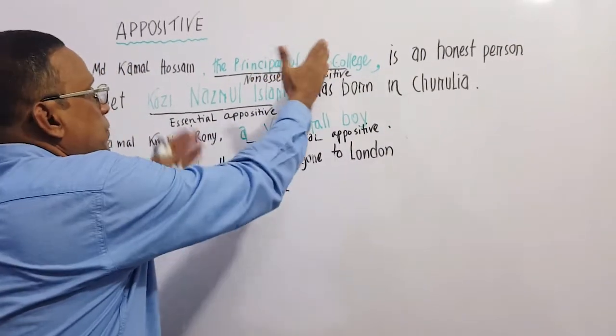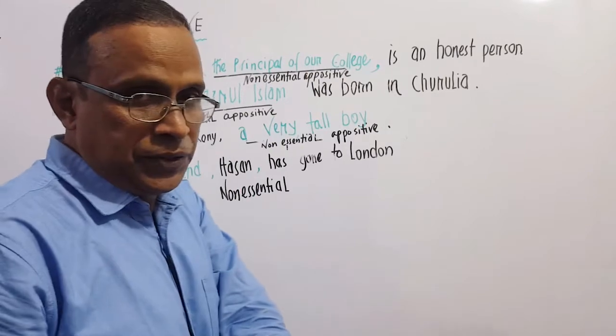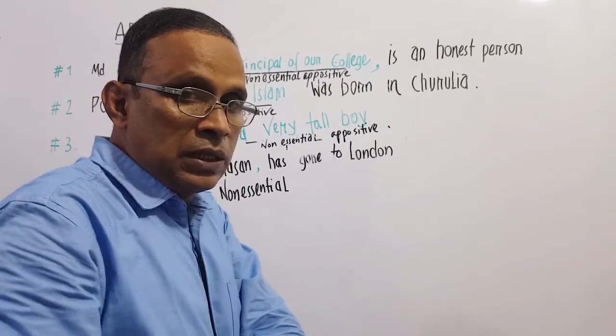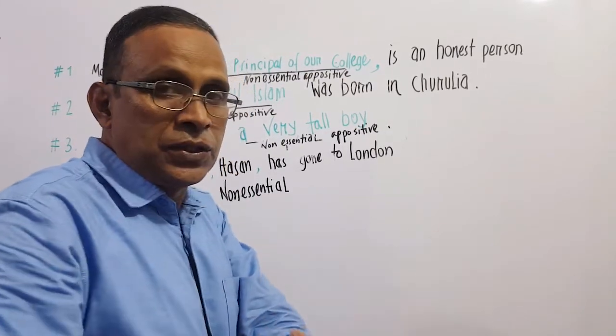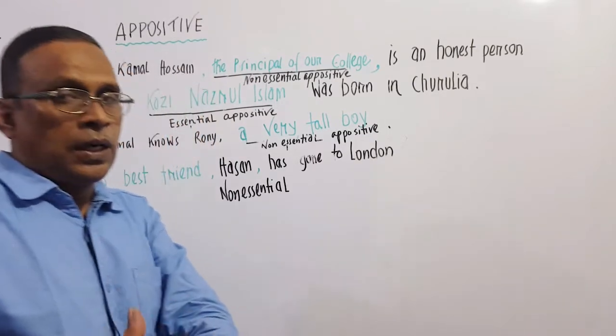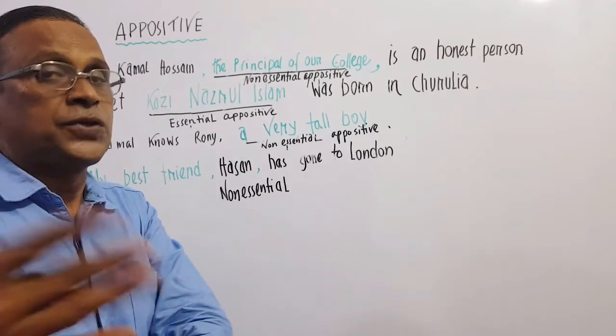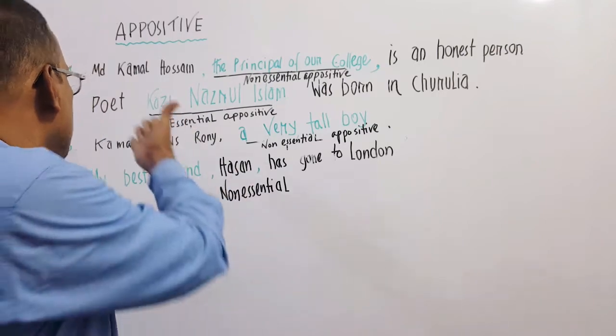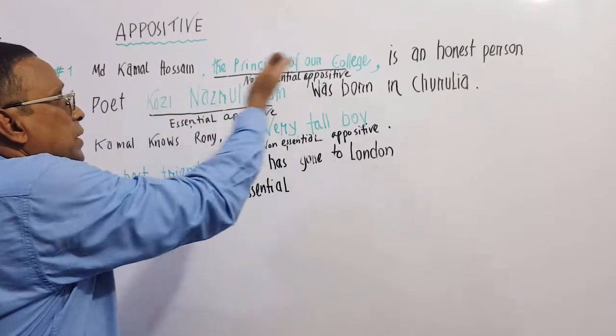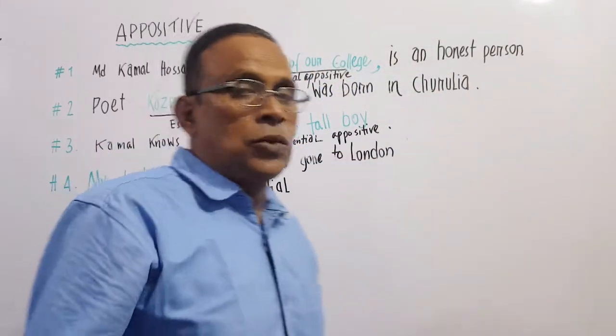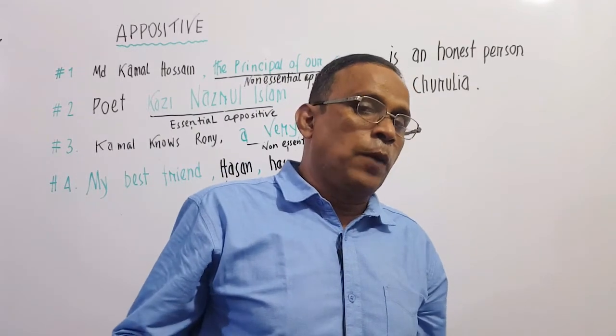But if we leave this appositive out of the sentence, the sentence is still grammatically correct and can still make sense. Let's say, Moazzem Hossain is an honest person. Okay? No problem to understand?